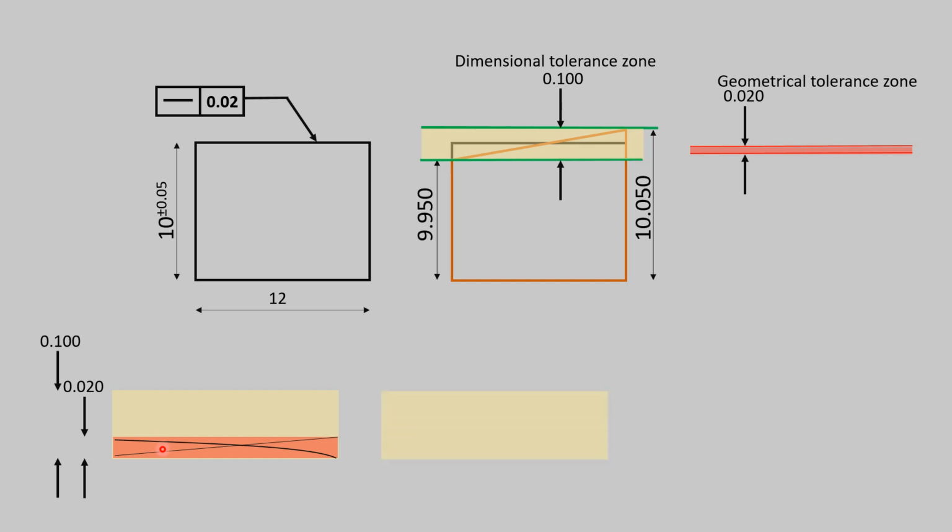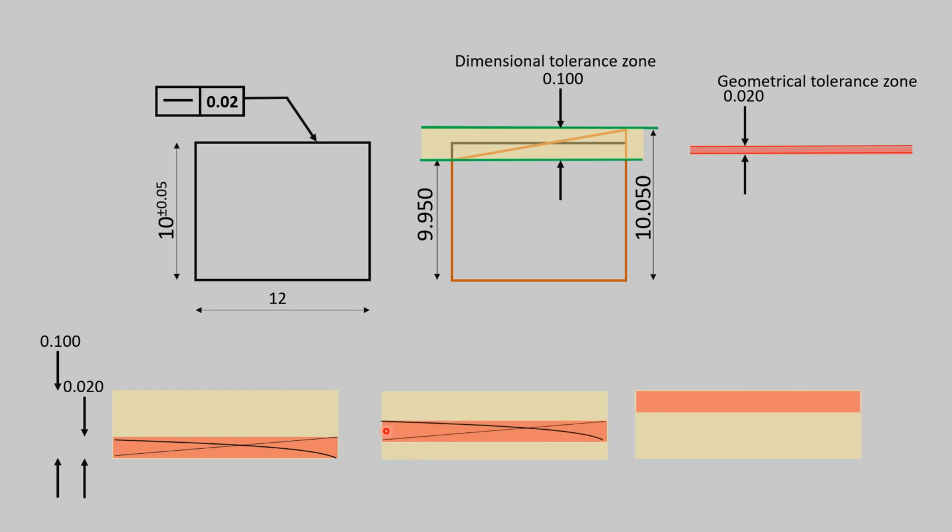Now, within this dimensional tolerance zone, the geometrical tolerance zone may shift anywhere from top to bottom. Wherever it is manufactured, from that position, it will control the geometrical feature like this.